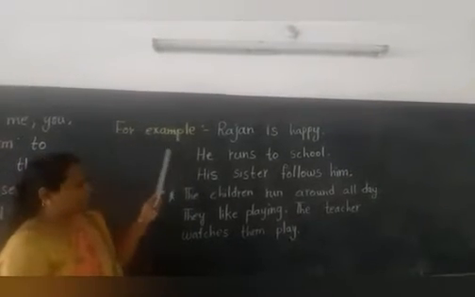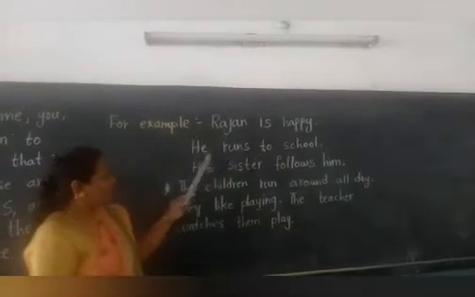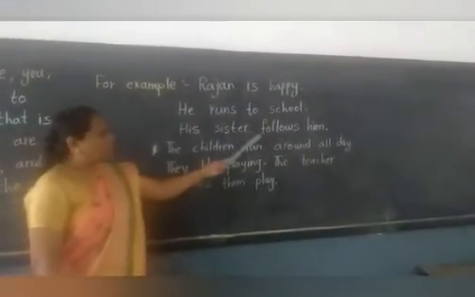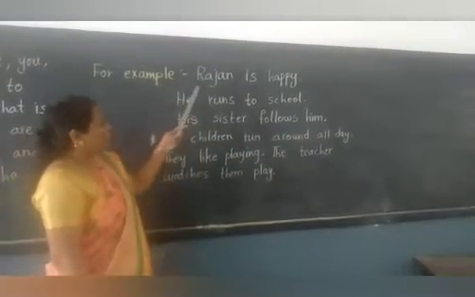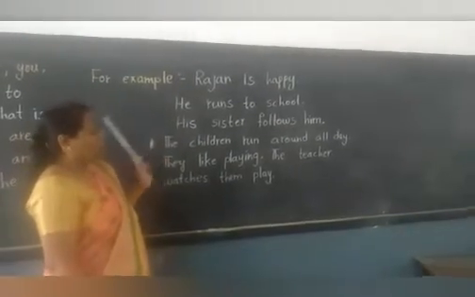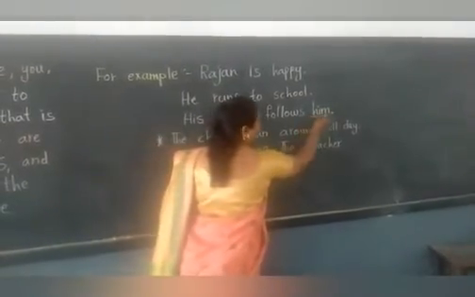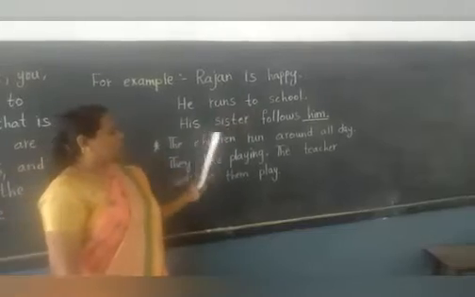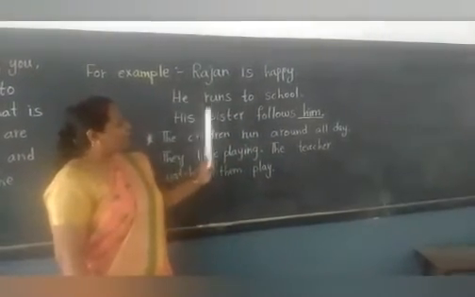Yes, children. For example, Rajan is happy. He runs to school. His sister follows him. Okay, children. Here Rajan is a naming word. Why use the naming word again? Here we are using a subject pronoun. Now I will show you where the object pronoun is coming. The object pronoun is him. In this sentence, the object pronoun is him. It is coming after the action word.